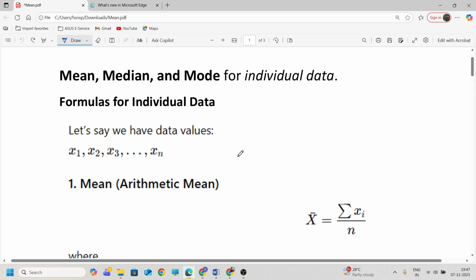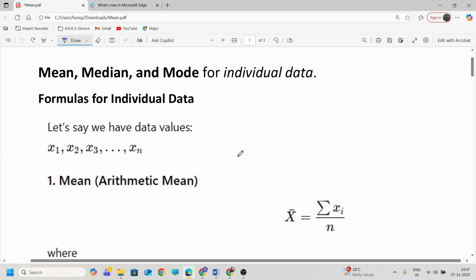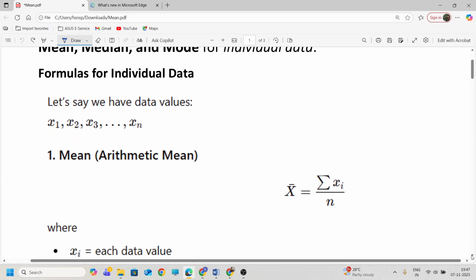Hi everyone. Today we are going to see mean, median, mode for individual data. So the formula for individual data. First, mean. Mean means it's nothing but average. Mean means average, the median means middlemost value, and mode means most repeated value.